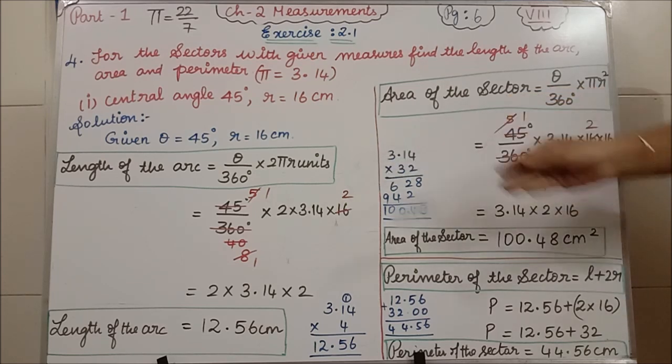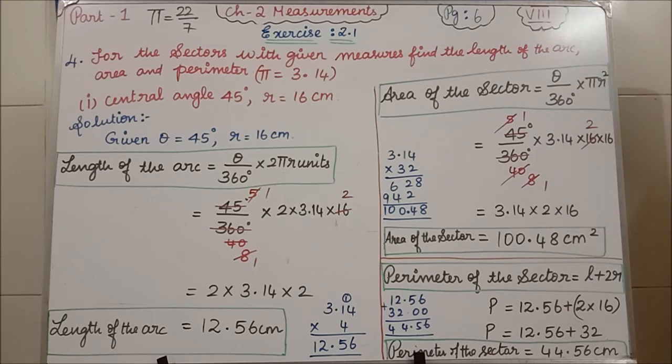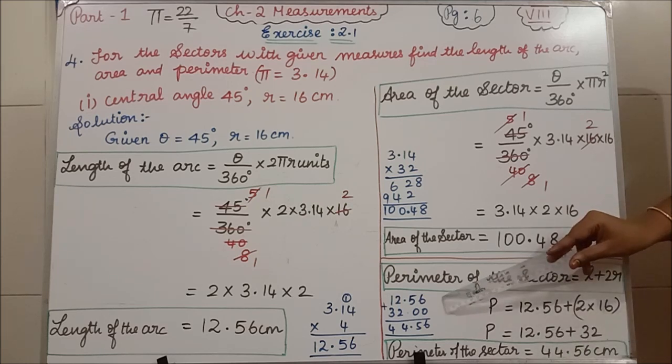The length of the arc is 12.56, we have got the value, isn't it? Plus 2 into R. R value is 16, so 2 into 16 is 32. So 12.56 plus 32. See, I have done the addition here.